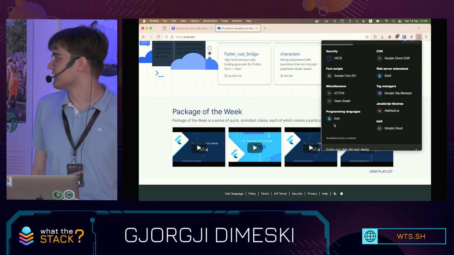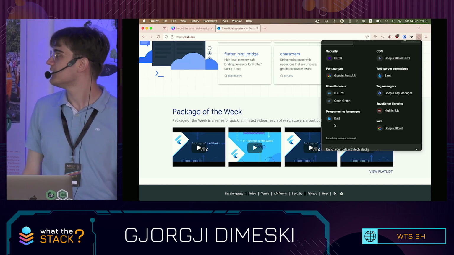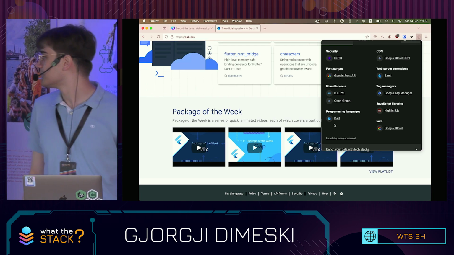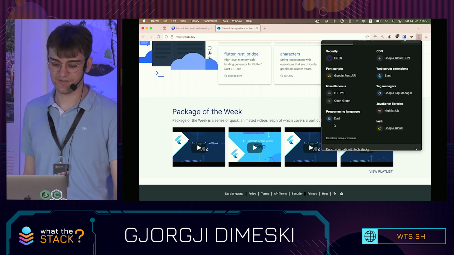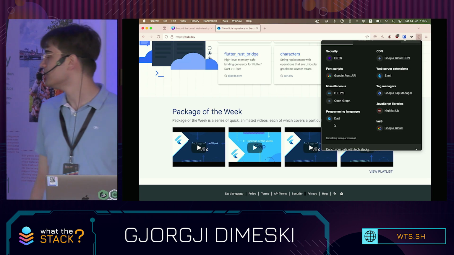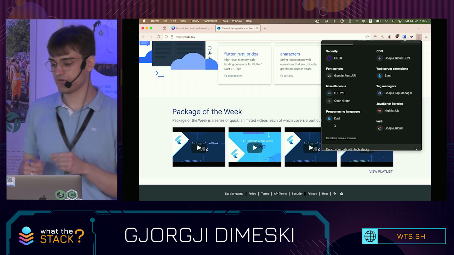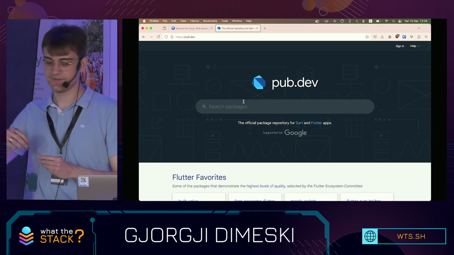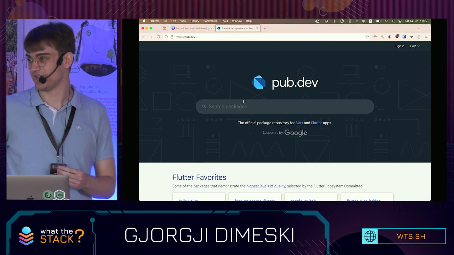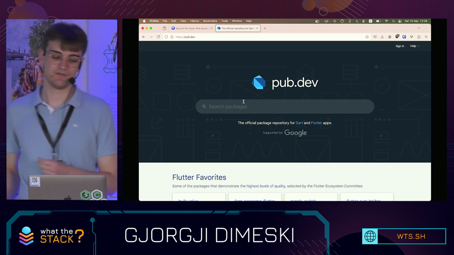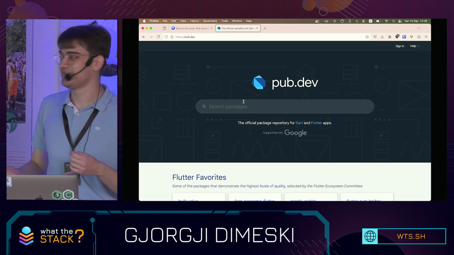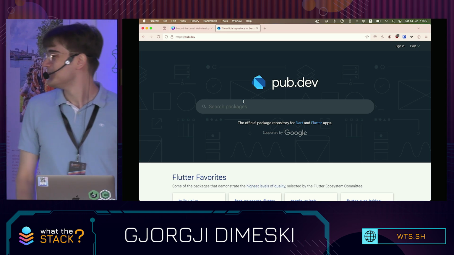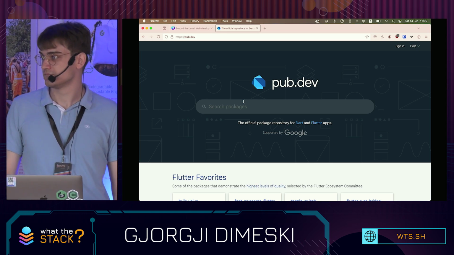Google also uses Dart and Flutter for their own applications like Google Earth. Google Wallet and Google Pay also use Flutter. And other companies that use Dart and Flutter are BMW. And usually lesser known companies use Flutter because cross-platform frameworks are more catering to the companies that don't have a lot of money. Because if you have millions to spend on applications, you'll just have separate teams that work on Android and iOS.